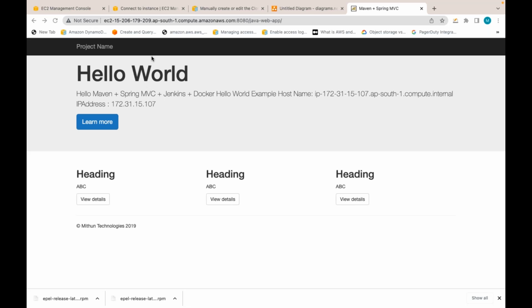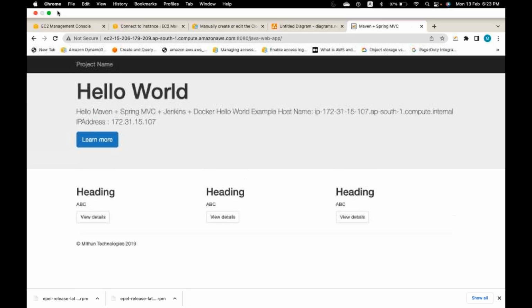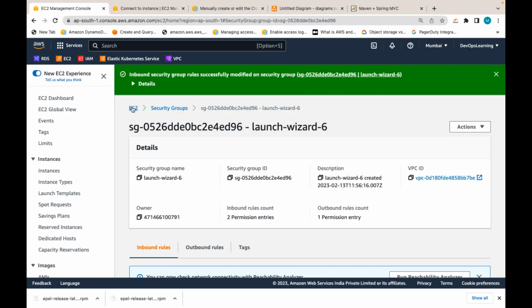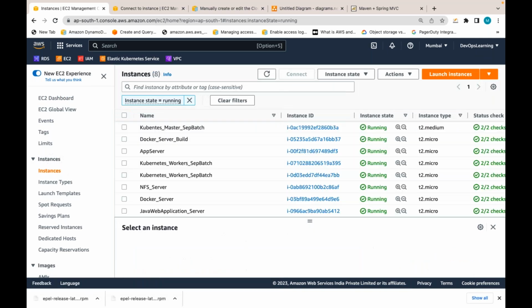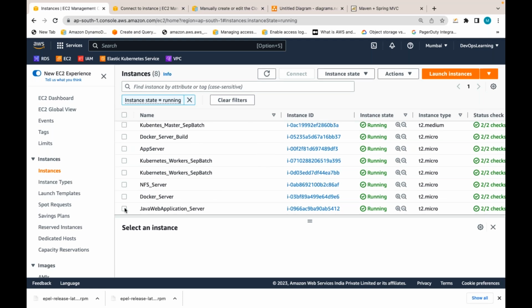But instead of SSHing to the servers and seeing the logs, you can configure a CloudWatch agent to send the logs to CloudWatch. You can stream them there. As of now, I already installed the CloudWatch agent. I configured it only for metrics. I have not configured it for logs. Let me configure it for the logs also.